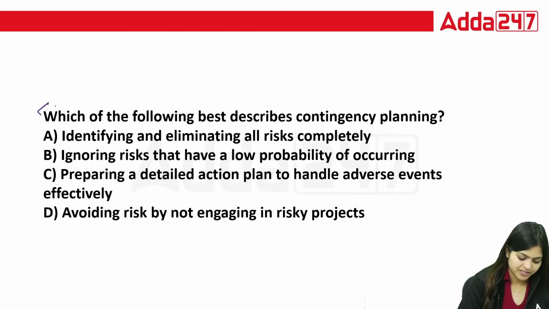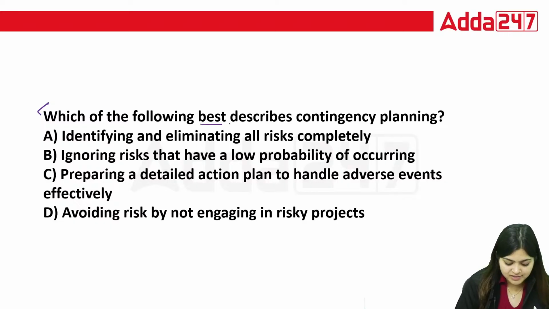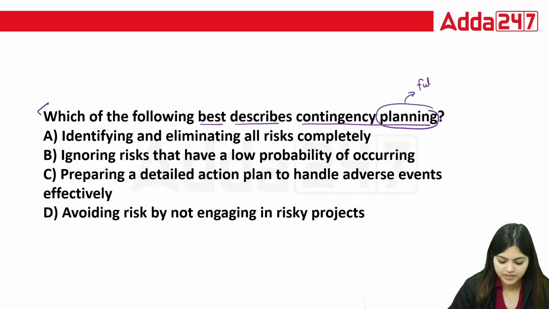The first question is, which of the following best describes contingency planning? See, planning means when you are talking about the future, when you decide what you need to do in your future.